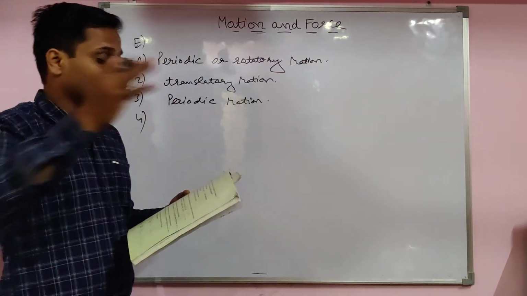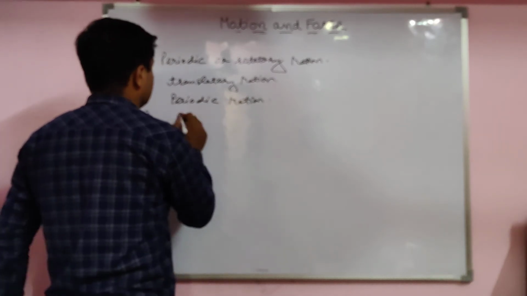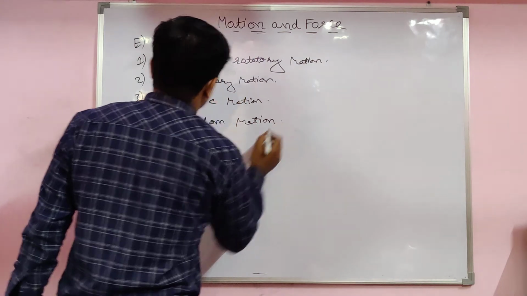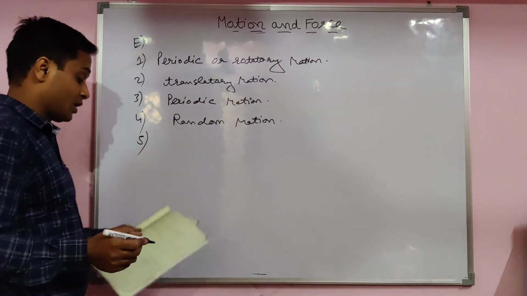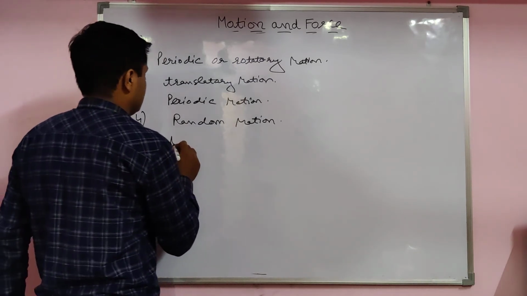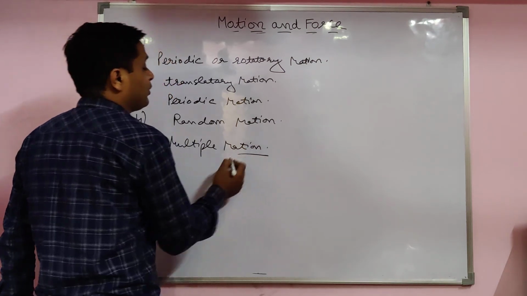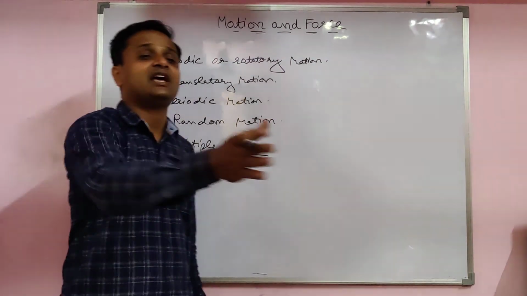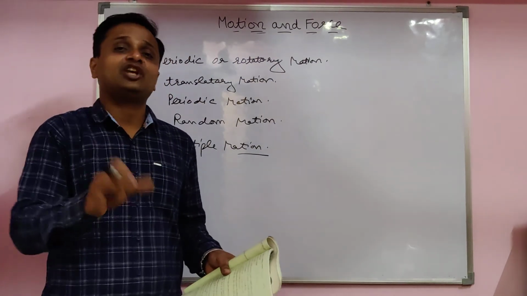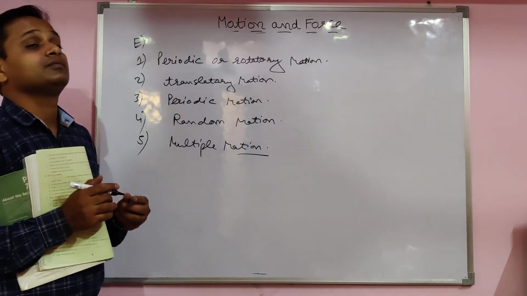A bumblebee moves randomly, sometimes translatory, sometimes rotational, so it is a random motion. Next one: motion of the football, multiple motion. You are not kicking the football in one direction; the ball goes like this, sometimes rotatory, sometimes translatory, sometimes vibratory also. A lot of types of motion are there, so this is multiple motion.